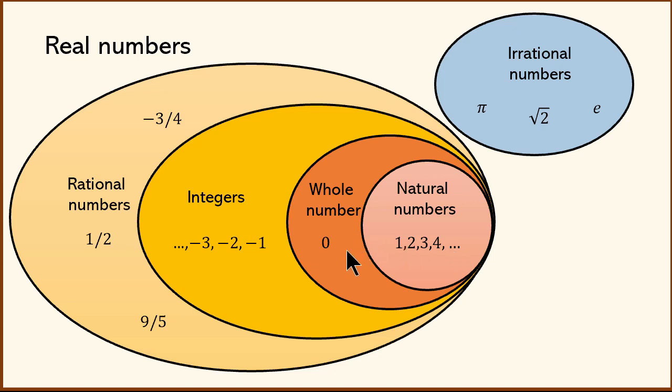What's a whole number? A whole number also has 0. So it is 0, 1, 2, 3, 4 and so on. So the whole numbers consist of the natural numbers as well. What's an integer? An integer includes the positive integers, 0, 1, 2, 3, 4 and so on, and it also includes negative integers, which are -1, -2, -3 and so on.